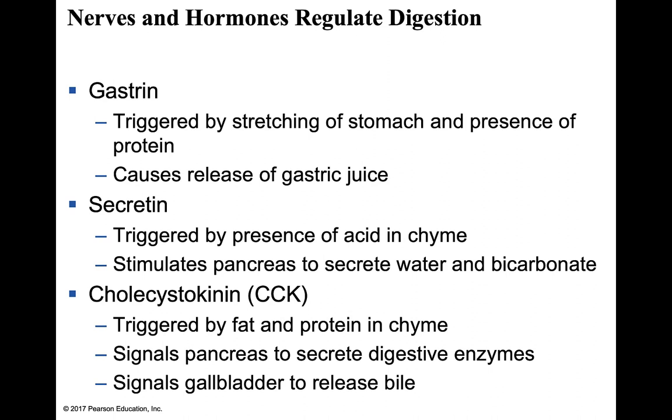Now, as noted, gastrin is triggered by the stretching of the stomach and protein, and that will result in the release of gastric juice. Secretin is triggered by the presence of acid in chyme. That's going to tell the pancreas to secrete water and bicarbonate, or buffer. Cholecystokinin is triggered by fat and protein found in the chyme. This is going to tell the pancreas to start secreting its digestive enzymes. It's also going to tell the gallbladder to start releasing bile.